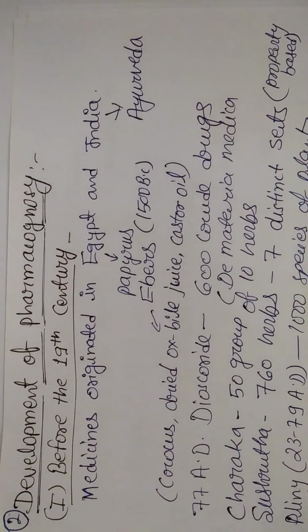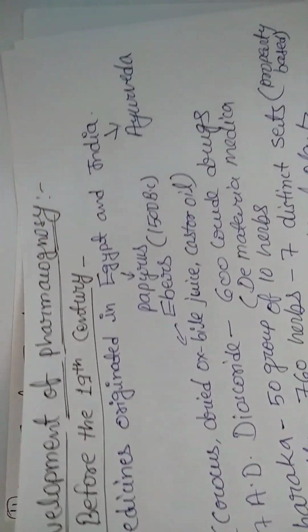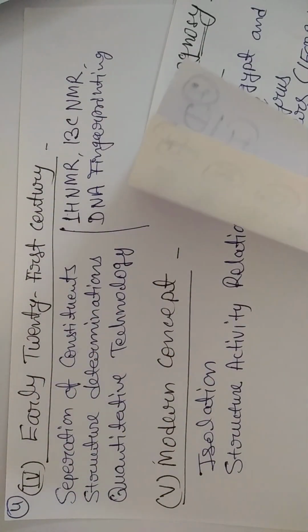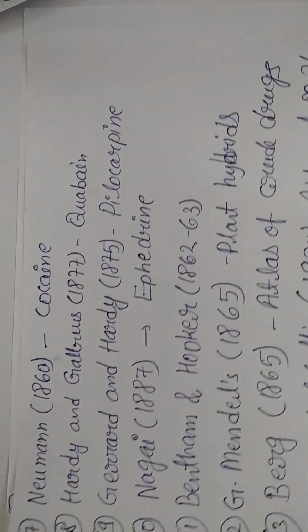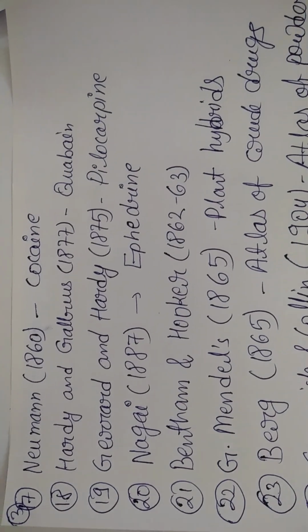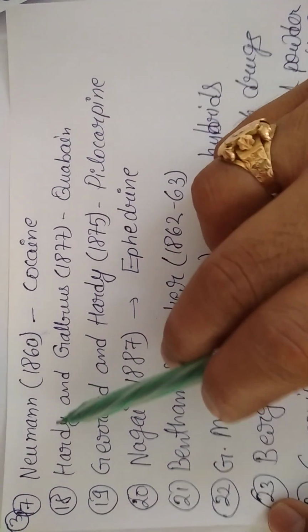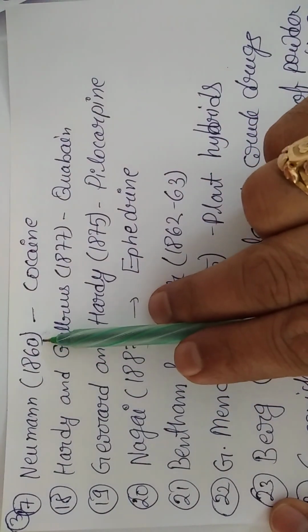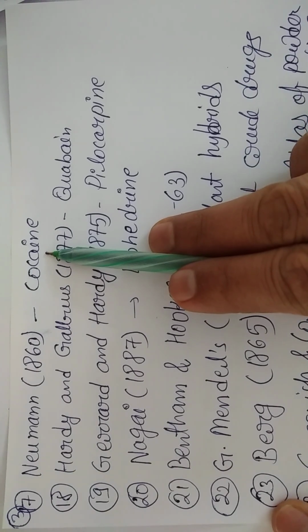Then afterwards we can mention a few more things in history itself. So here are some more scientist names which you can continue after number 8. There is Niemann, right? So Niemann in 1860 told that cocaine also can be isolated from opium.